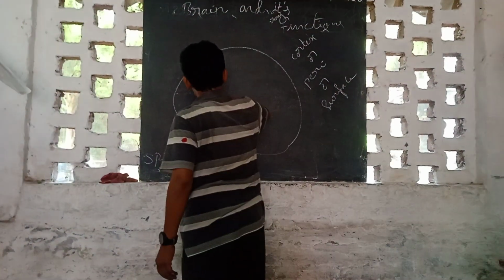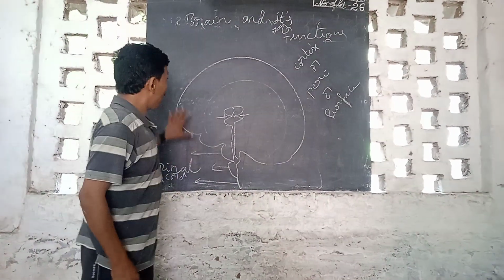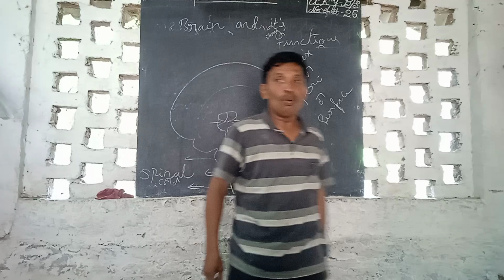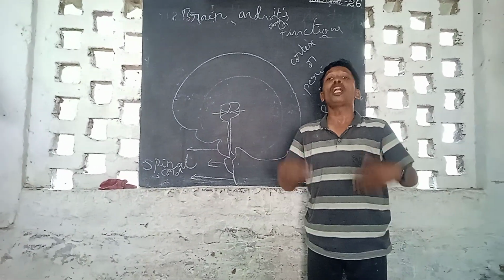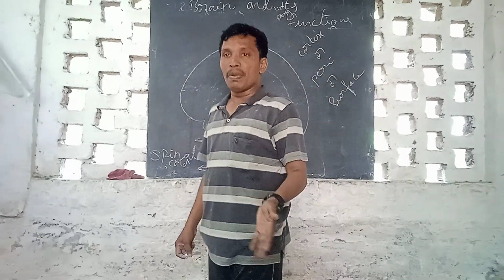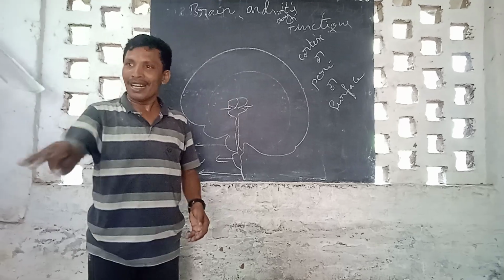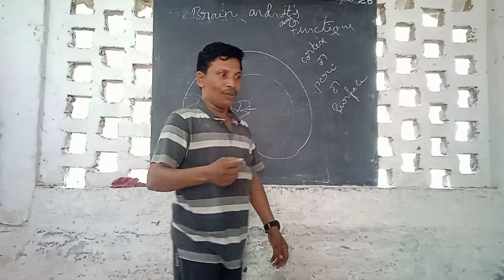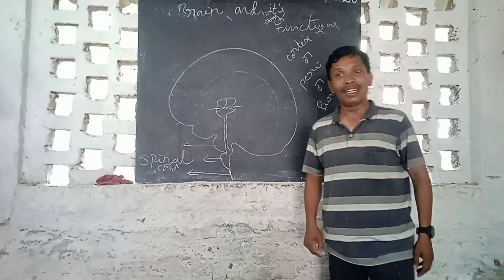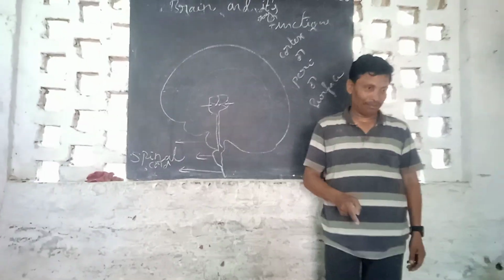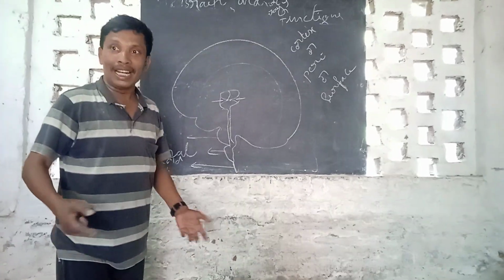The rest of the area, mostly the peripheral region, operates what I told you, voluntary activities. What are voluntary? I told you already. Walking, running, jumping. Thought process. What is the thought process? Remember: perception, reasoning, logical reasoning, and thinking. These are non-muscular voluntary activities. Reasoning is also voluntary. Perception is also voluntary. Thinking is also voluntary. Memory is also voluntary. But these are non-muscular activities. Walking is a muscular activity. Involuntary or voluntary? Voluntary.